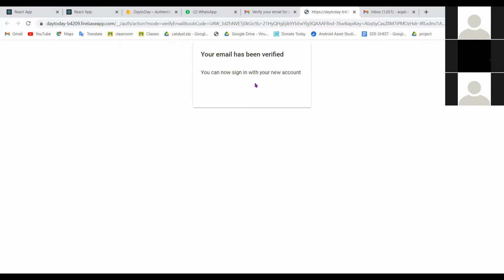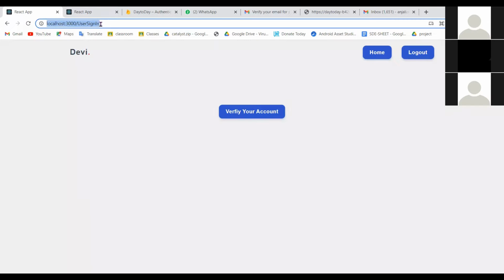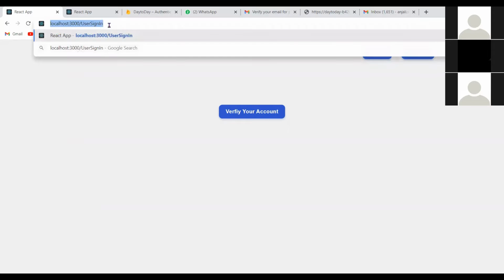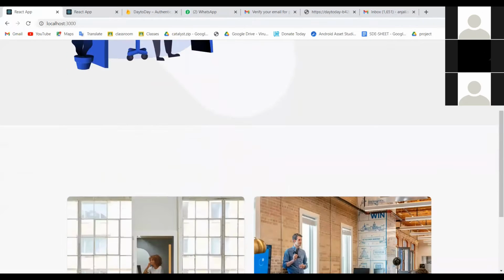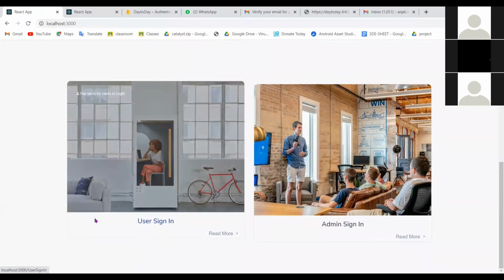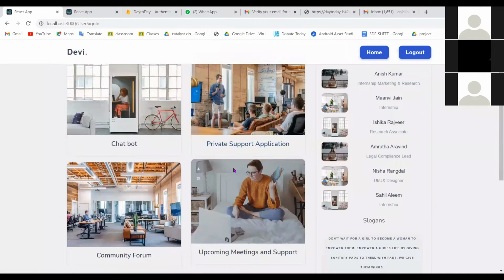As soon as we verify, we can go and log into the user. So this is the dashboard of the user.